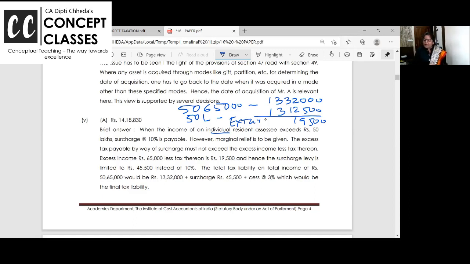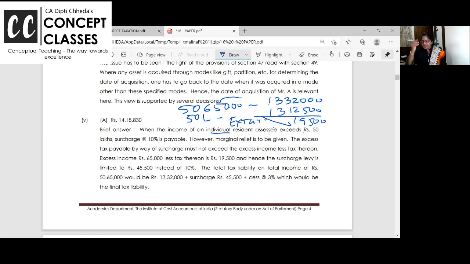Okay, so now you are paying 19,500 extra tax. And what is your extra income? 65,000. So can you ask for a relief up to this at least? You're ready to pay that. So tax is this and income has just crossed by 65,000. So now you can get a relief of 19,500.